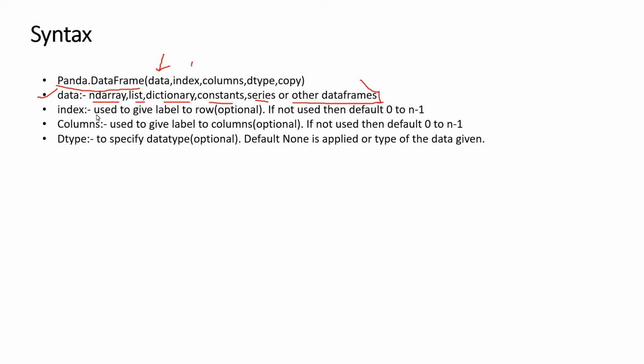Now index, used to give labels to rows. It is optional. By default, if you do not give it, it will start with 0 to n minus 1. So the index argument is used to give labels to rows. Next is columns. It is used to give labels to columns. Again it is optional. By default you all know. Then next is dtype, to specify the data type. Again it is optional because by default it will take None or the type of the given data, whatever data you are going to give.